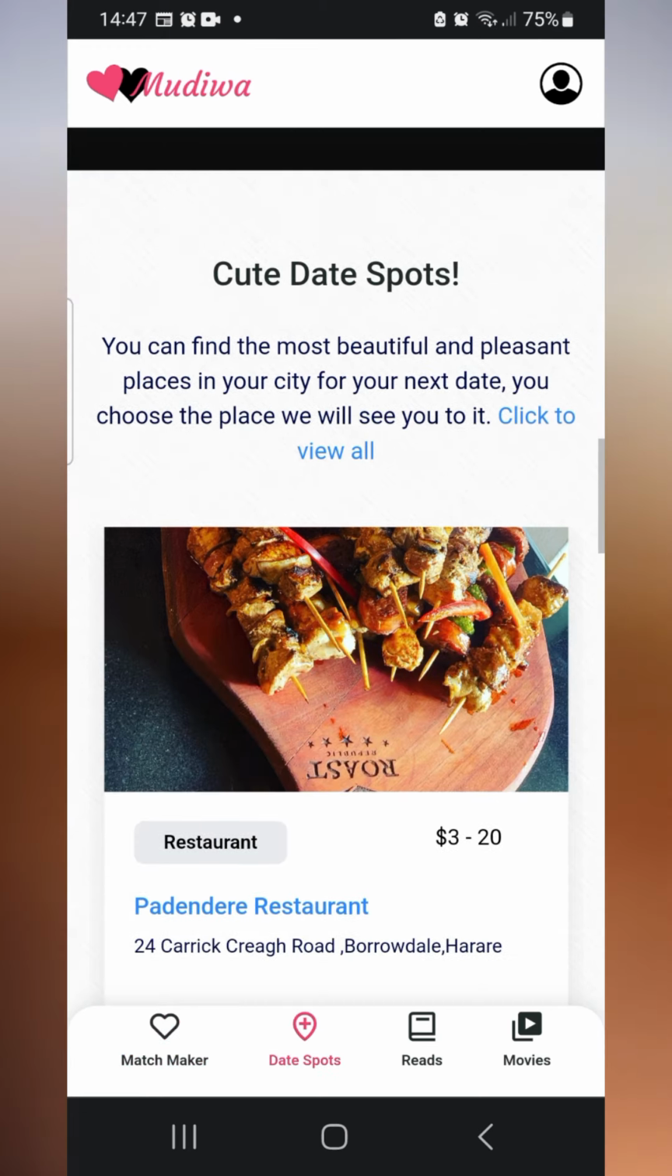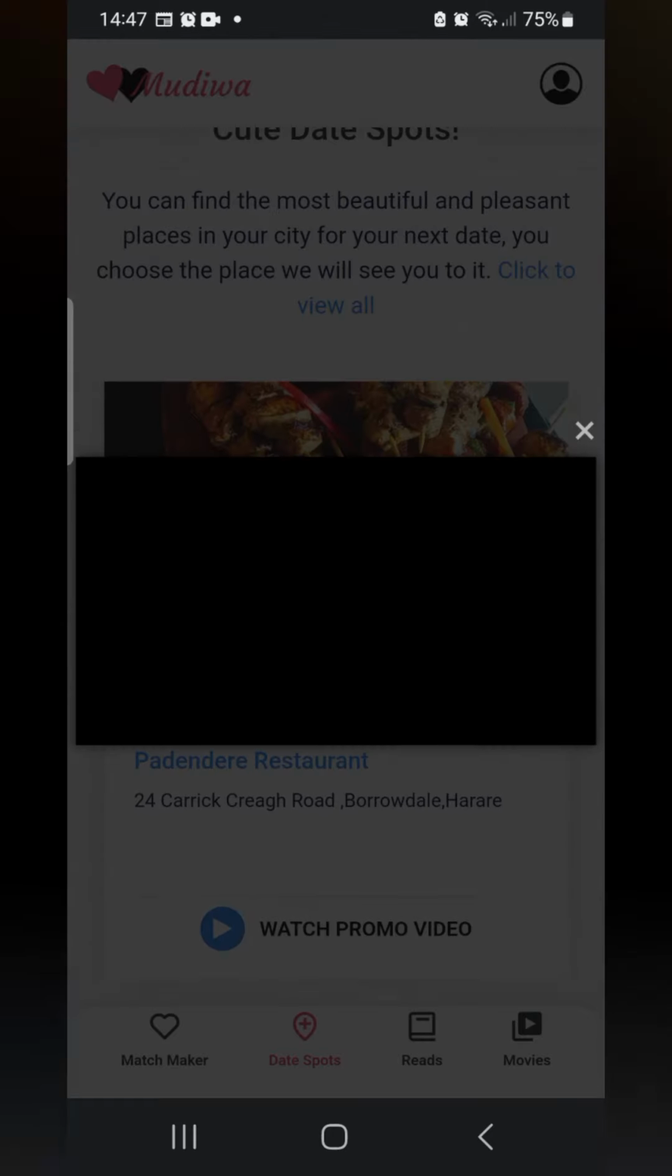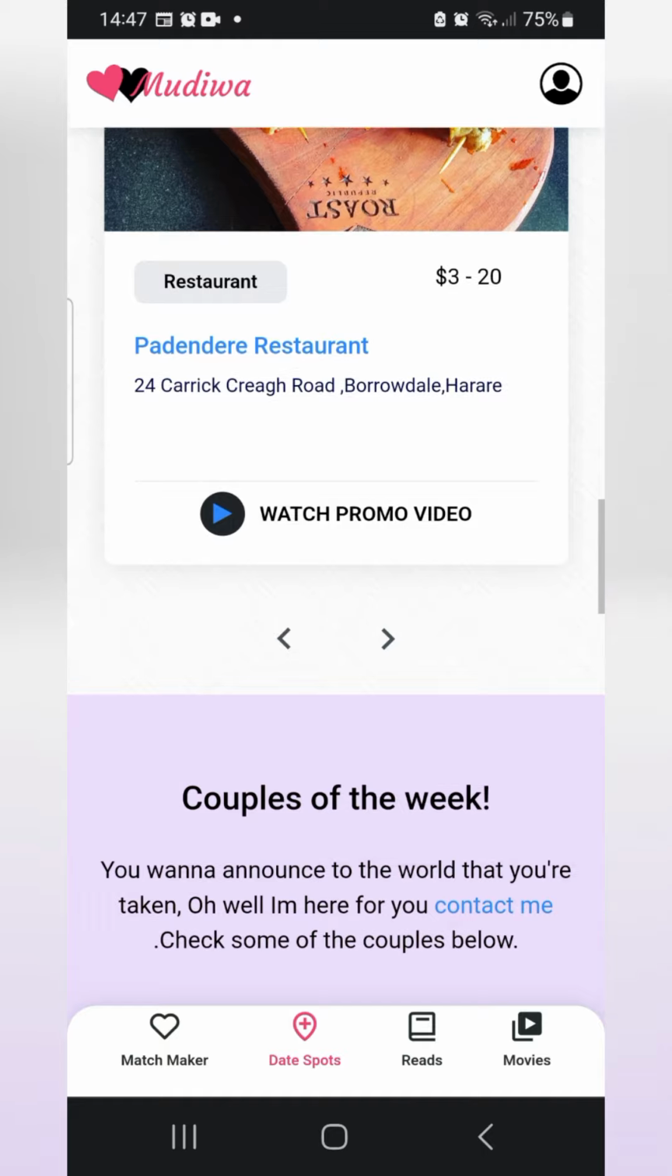Secondly, there is a feature for advertising restaurants and other dating places, which is a great monetizing scheme. As you can see, it can display a modal video to promote the spot after I click the promo button.